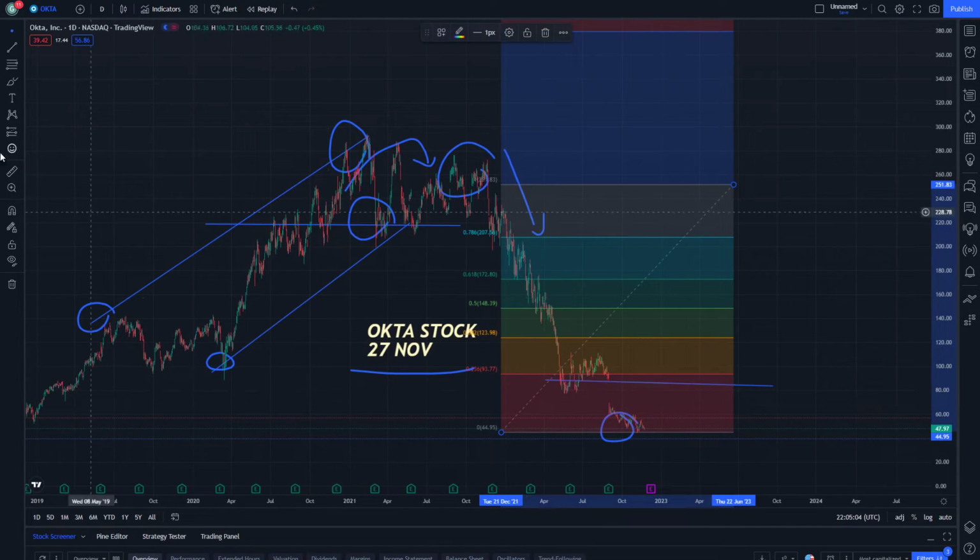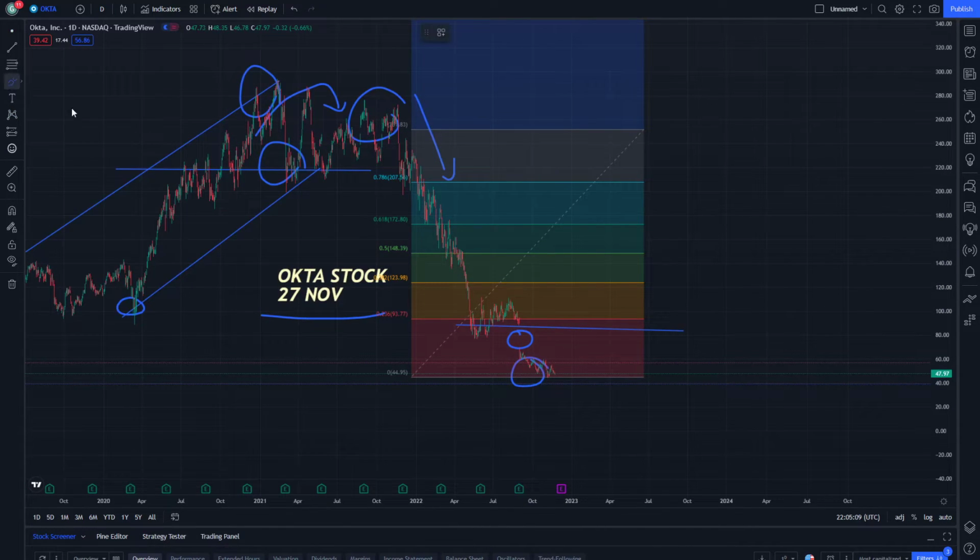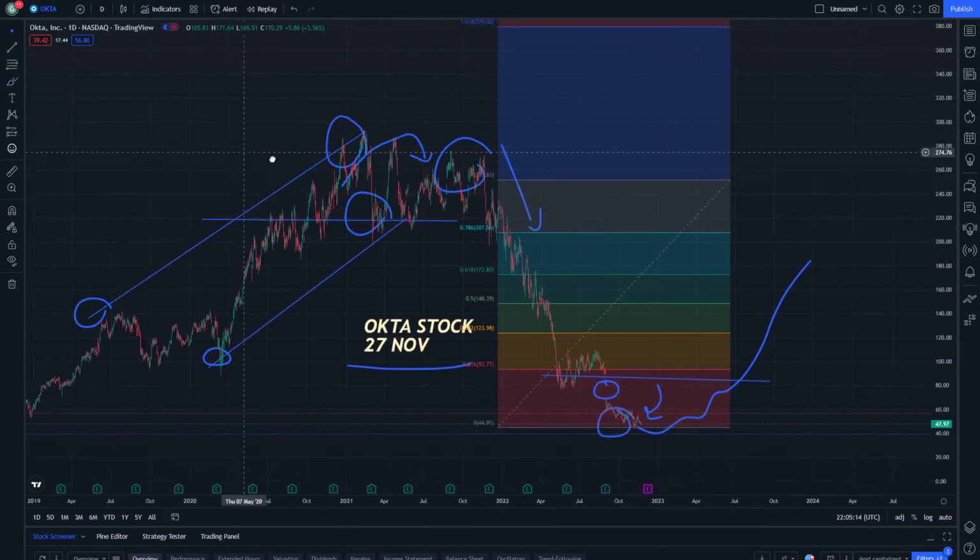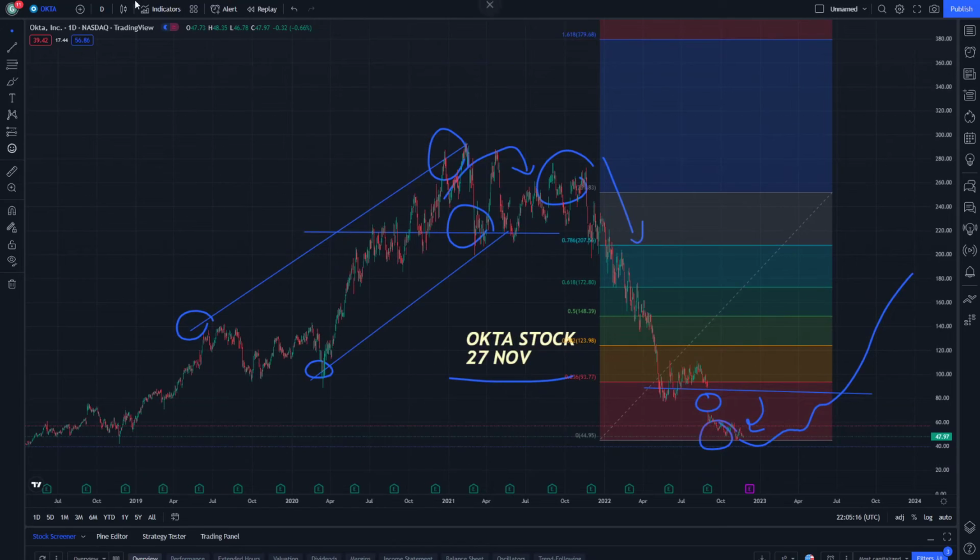okay, and this part has been separated from another part. This is going to be the new wave, and that is going to be making such as an example for the increase on the Okta stock on 1 day update.